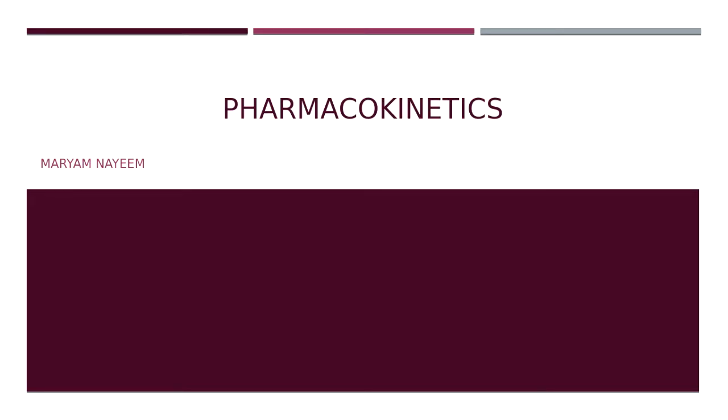For example, in simple words, as I told you in the last class, pharmacokinetics is nothing but what the body does to the drug. So when a drug enters the body, what the body is doing to the drug is known as pharmacokinetics. Now what does the body do? It does four things to the drug: A, D, M, E. Absorption, distribution, metabolism and excretion. So these are the four things that the body does to the drug.